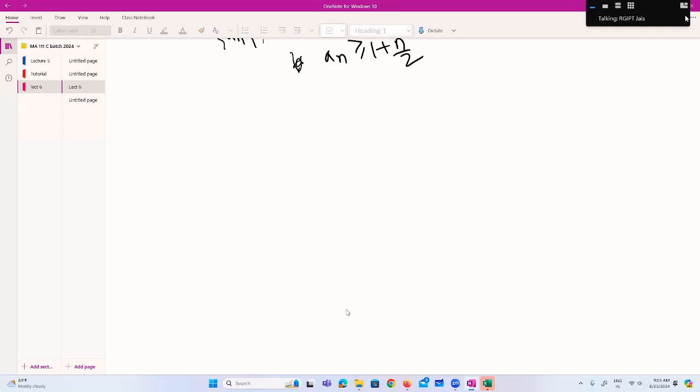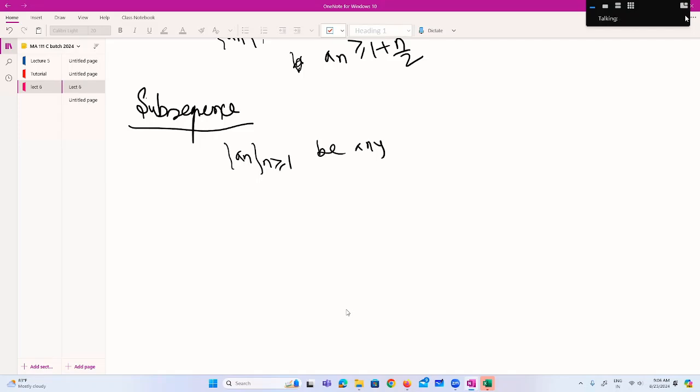So what do you mean by subsequence? What is your guess? Suppose a_n is a sequence. a_n, n greater than or equal to 1, be any sequence. And what do you mean by subsequence? Order? Sequence under a sequence.